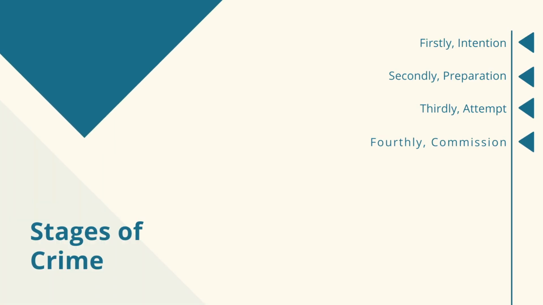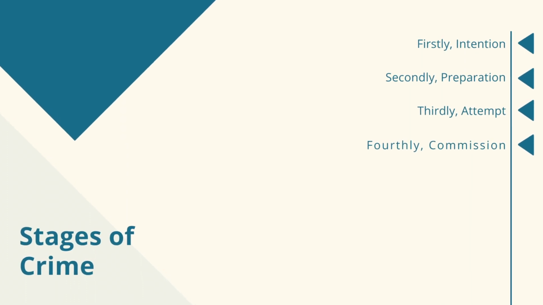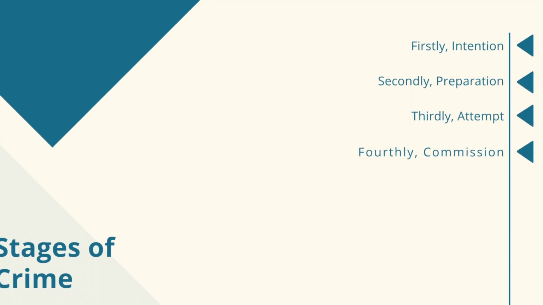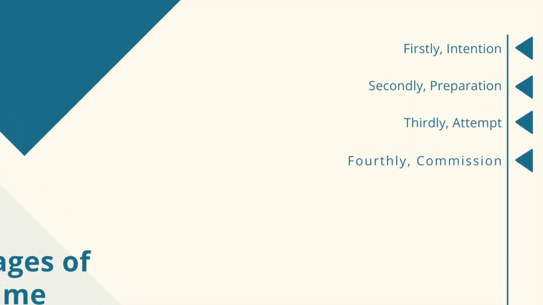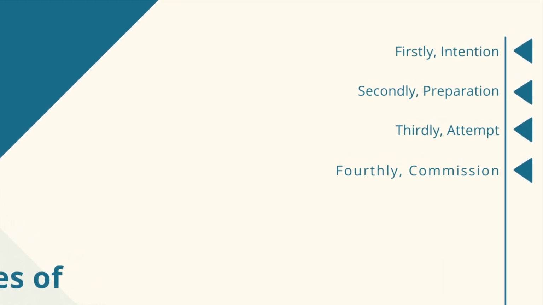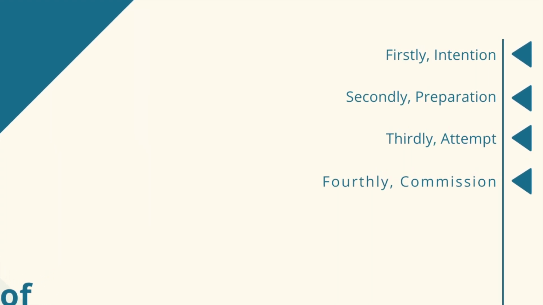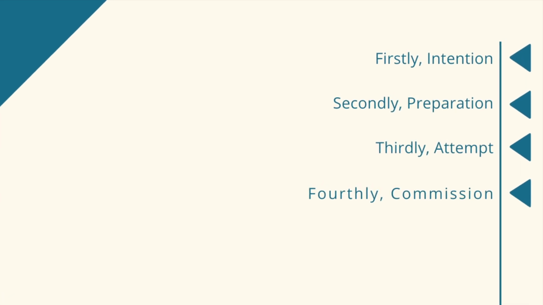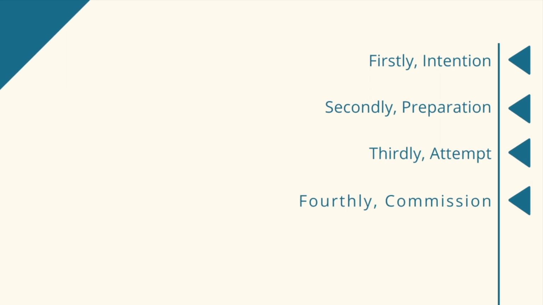Now let us talk about the stages of crime. There are 4 stages of crime: intention, firstly, then preparation, attempt, and commission. When we talk about intention, a person should have an intention to commit a crime, and he usually prepares for the commission of that crime. These 2 stages are not giving rise to any form of criminal liability. But the third stage, that is attempt, and the fourth stage, that is commission, actually give rise to liability.